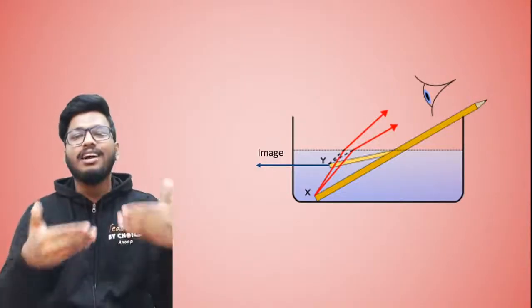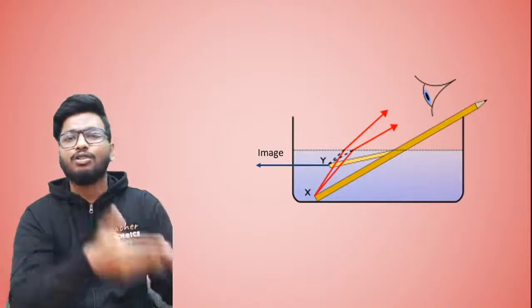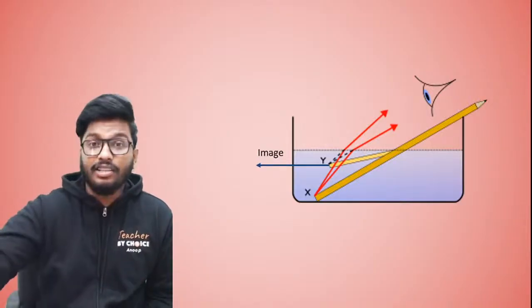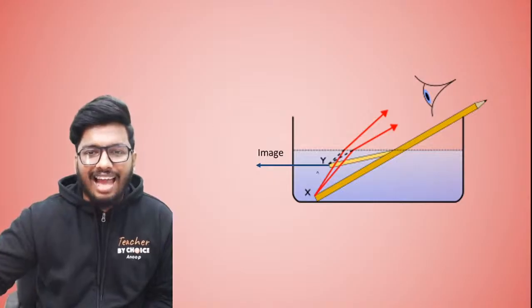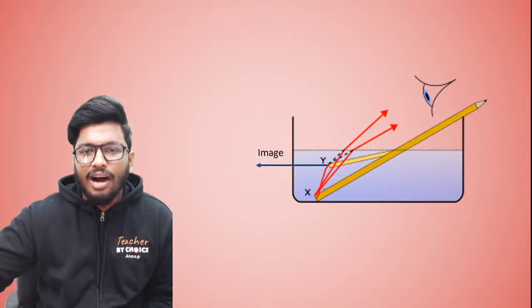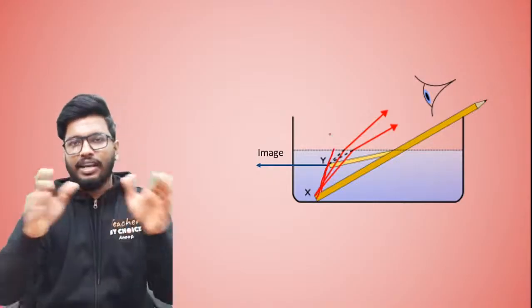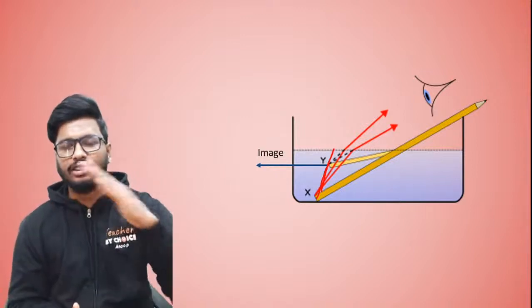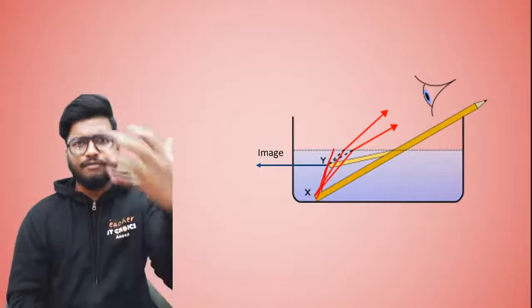The illusion that is formed because of refraction, that is what is called an image. Now here, look at this. You see this, the ray of light is actually coming from here, but once it reaches the surface of separation between air and water, it changes direction. The bending of the ray of light happens and it falls into your eyes.